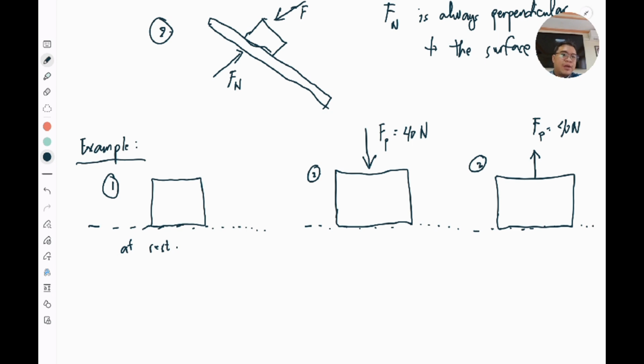We are lifting the box, but it's still lying completely flat on the surface. But the force that you apply in trying to lift the box is 40 newtons. Now, of course, let's set the box mass to be around 10 kilograms. So this box weighs 10 kilograms, and the other boxes should also weigh around 10 kilograms.